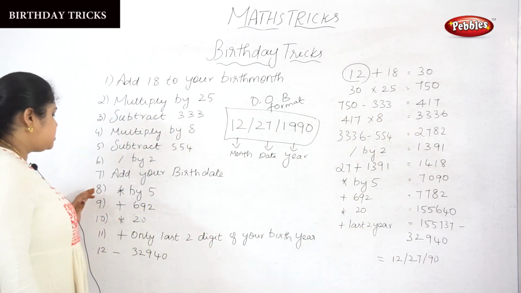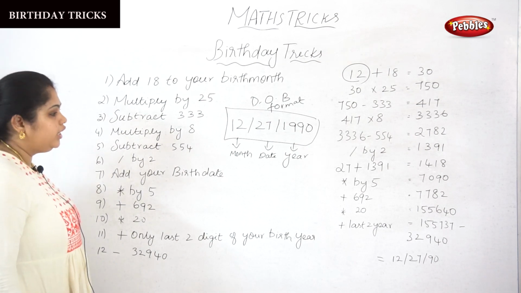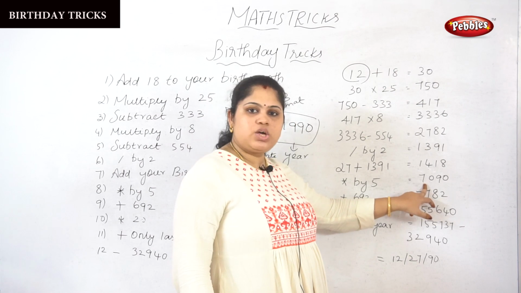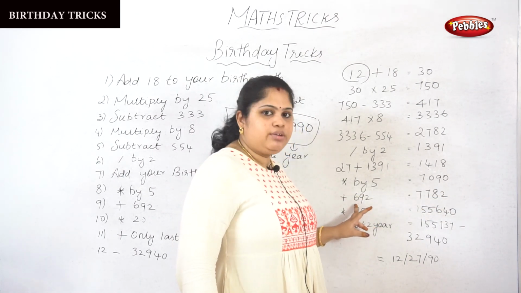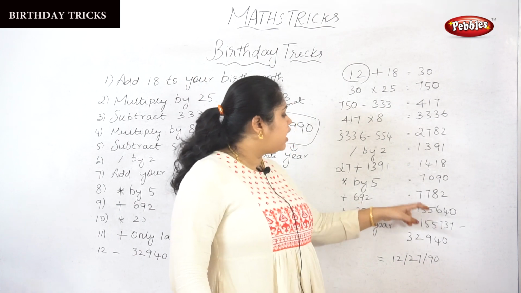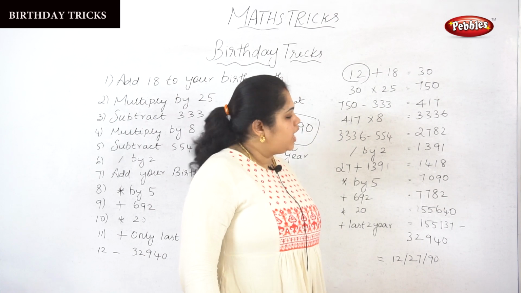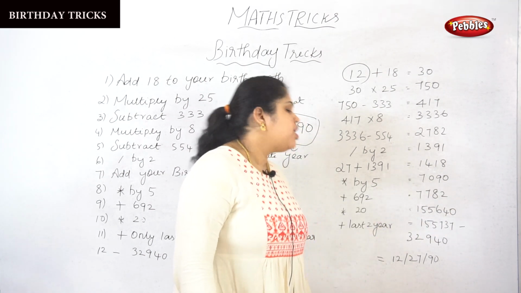Next, what is step 9? You should add 692. The answer from step 8 is 7090, which should be added with 692. Then the answer is 7782 from step 9.